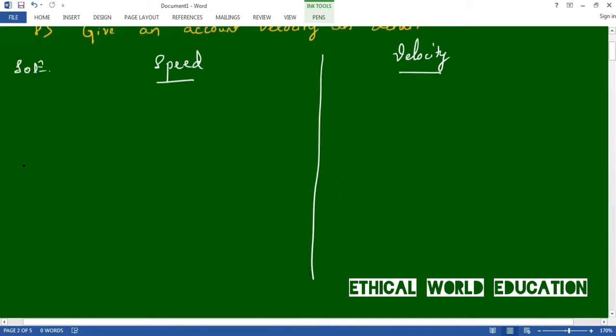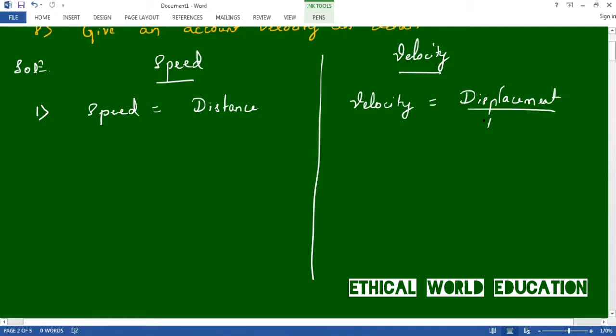The first difference is speed is distance by time, whereas velocity is displacement by time. The first difference is the formula. So basically, speed is distance by time, whereas velocity is displacement by time. Okay, this is the first difference.